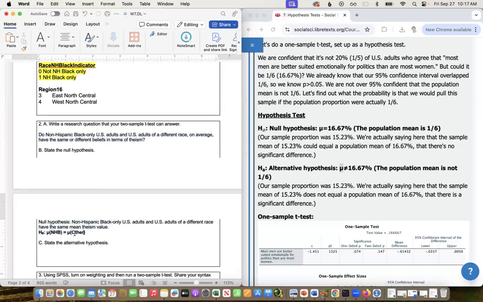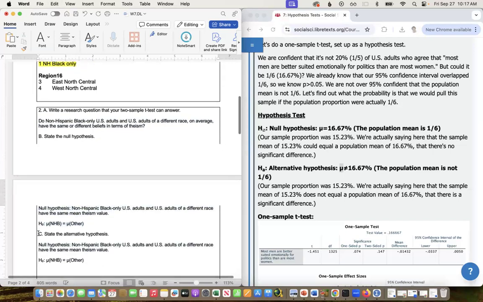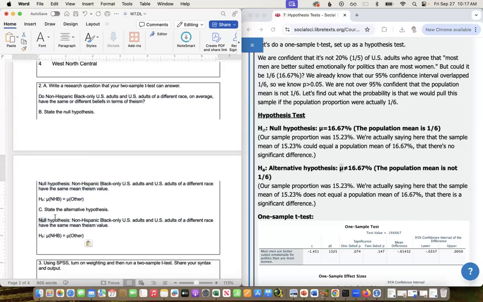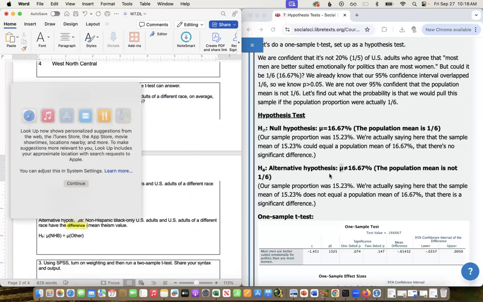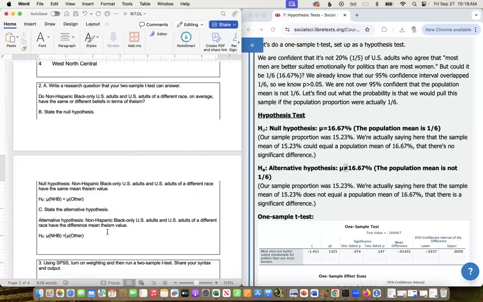Similar to this, the alternative is that instead of the same mean, they have a different mean value. Or again, that they're not equal.